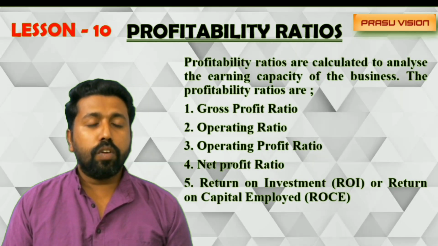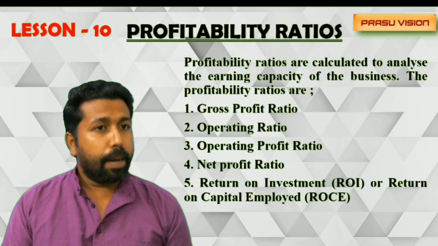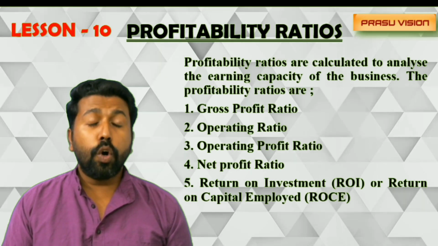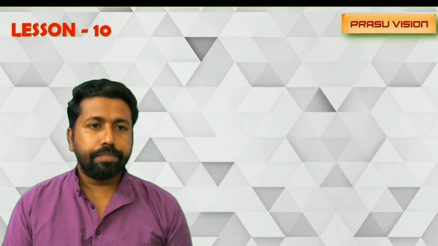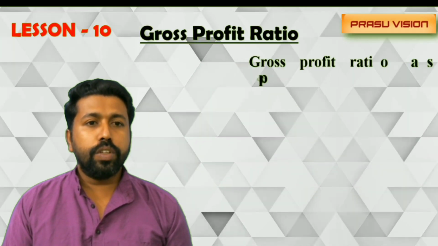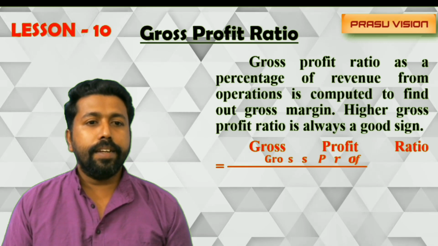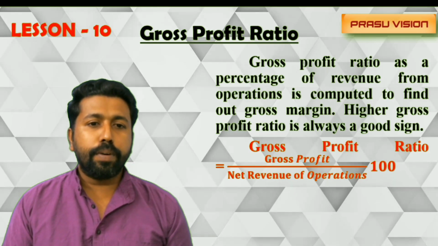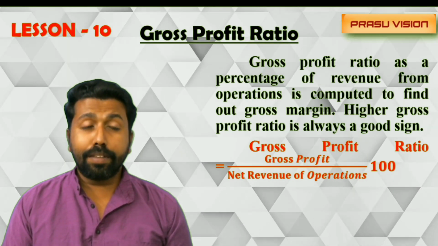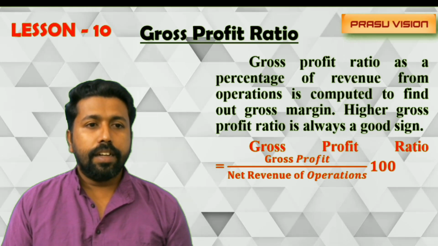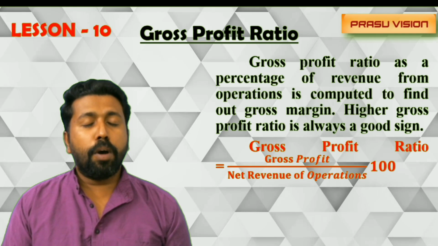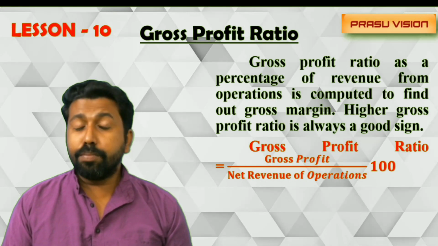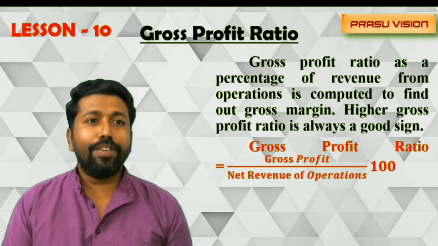It includes the calculation of gross profit ratio, net profit ratio, operating profit ratio, and return on investment. Gross profit ratio shows the relationship between the gross profit and the net revenue from operation. So it is expressed as a percentage, using this equation: gross profit divided by net revenue from operation into 100. At this moment you have to remember how to find out the gross profit.